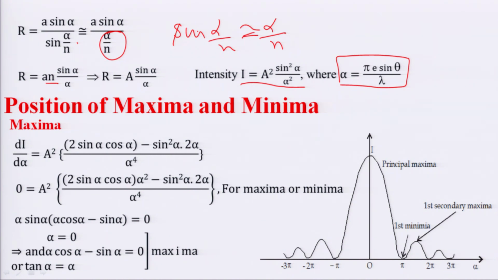If we have the expression for intensity, the condition for maxima and minima can be calculated. The simplest way to get the position of maxima and minima is by differentiating the expression of intensity with respect to variable alpha and making it 0 for maxima or minima. On differentiating, we have three terms. One is alpha is equal to 0, the second one is sin alpha is equal to 0, and the third one is alpha is equal to tan alpha. Alpha is equal to 0 and alpha is equal to tan alpha correspond to maxima, while sin alpha is equal to 0 corresponds to minima.